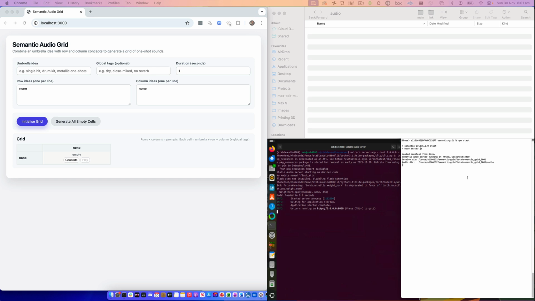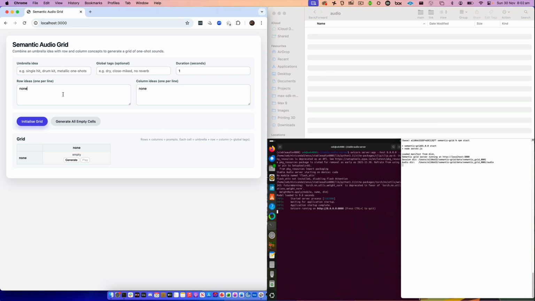Okay, so I've been working on this semantic audio grid for sort of sound design and generating one-shot samples. And so the idea is that I've got an audio diffusion server running on my 4080 GPU, and I've got a node server that's interacting with this web page here.